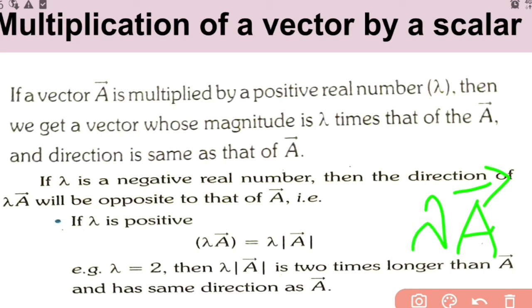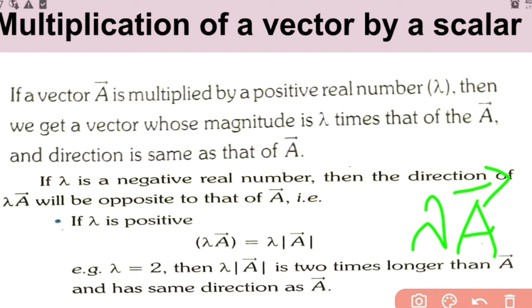We get a new physical quantity, lambda A. If lambda is a positive real number, A and lambda A will be in the same direction. But if lambda is a negative real number, then the direction of lambda A will be opposite to that of vector A.